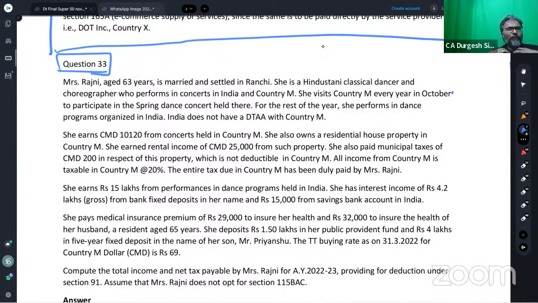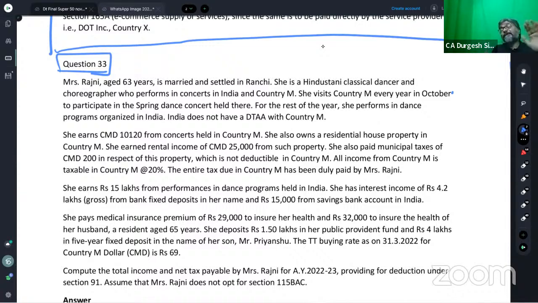See, as you all know, under the Income Tax Act, the resident in India, in respect of the double taxation of its income, if they earn any foreign income, then the foreign country will tax that income.